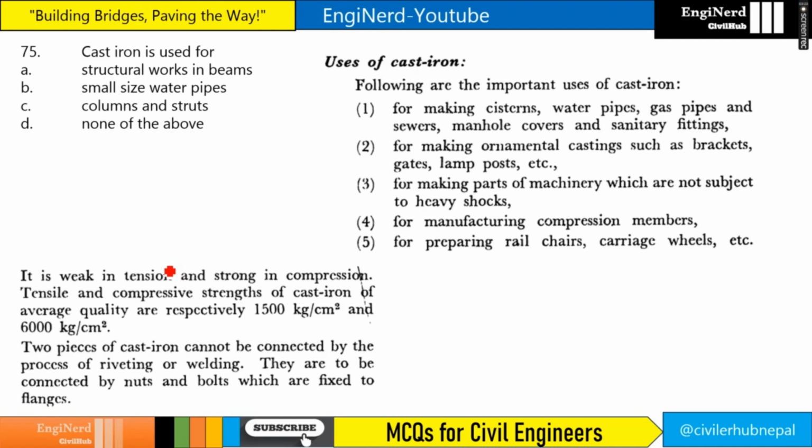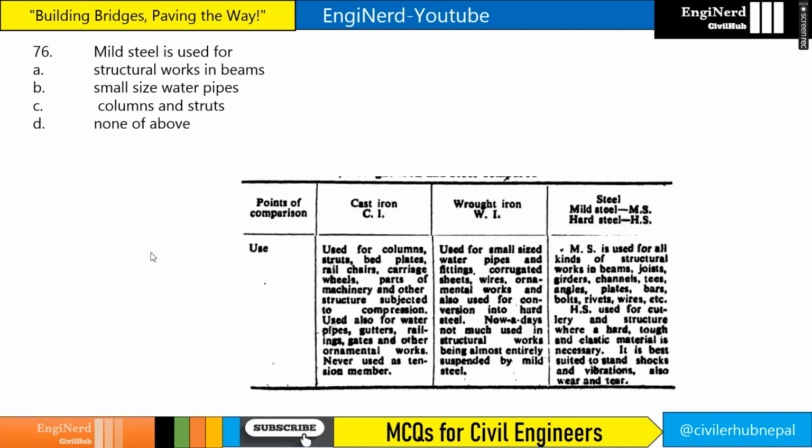Cast iron is used for what? Cast iron is used for columns and struts. Why? Because it has higher compressive strength. So columns and struts are compression members, right? So for the compression member, it has to bear a higher compressive strength. So cast iron is used for the columns and struts.